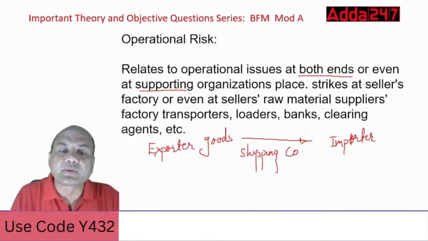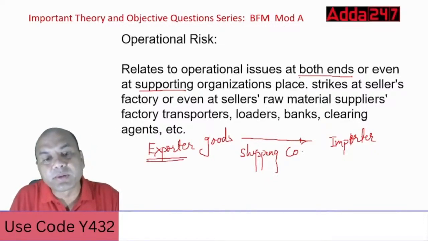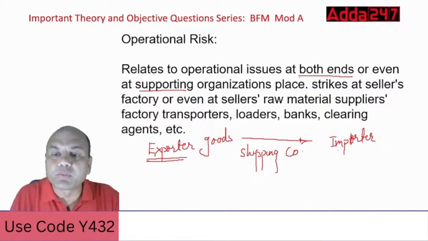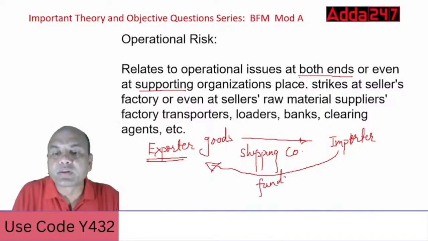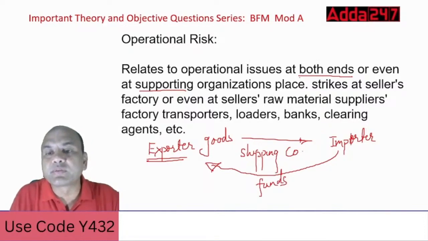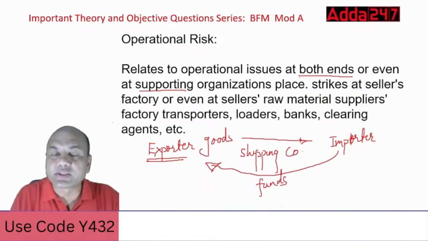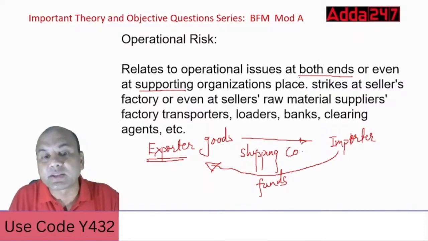Means if the exporter is having some problem, then that exporter won't be able to ship the goods. If the importer is having a problem, the importer won't be able to give the funds back, because funds should be received from the importer. Then strikes at the seller's factory. So this can also happen. Strikes at the seller's factory or even the seller's raw material suppliers' factory.